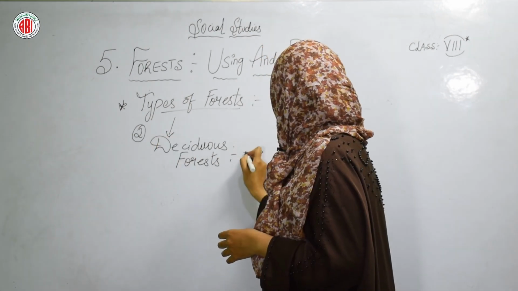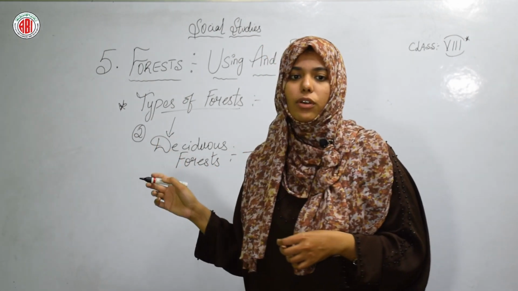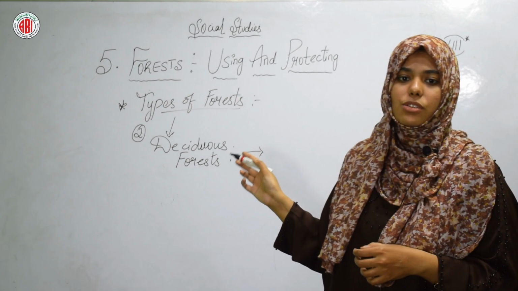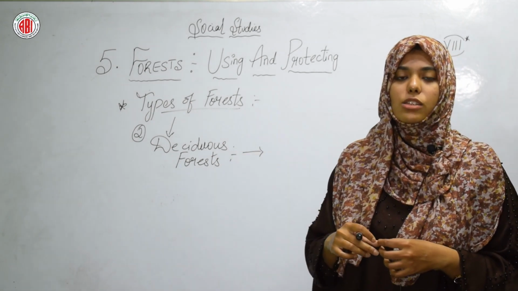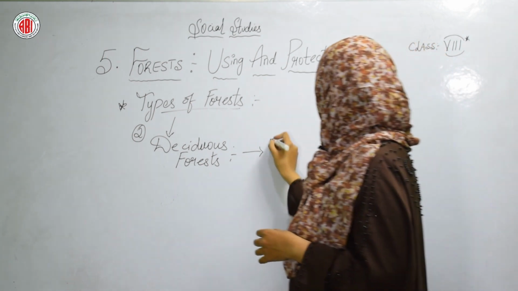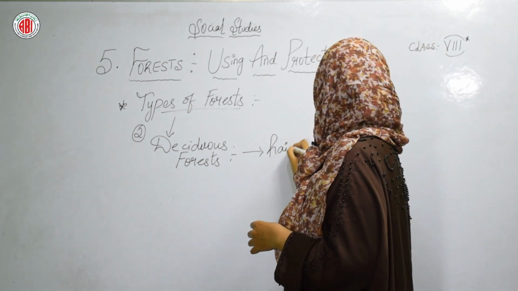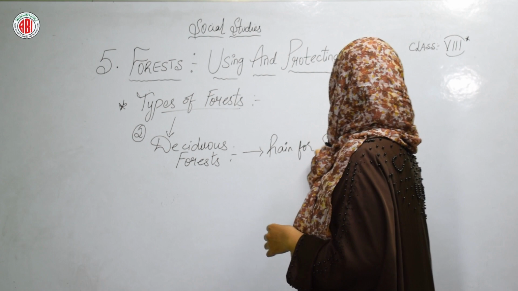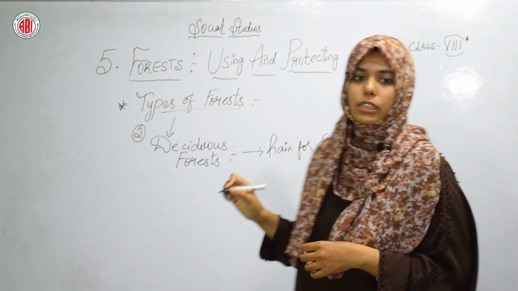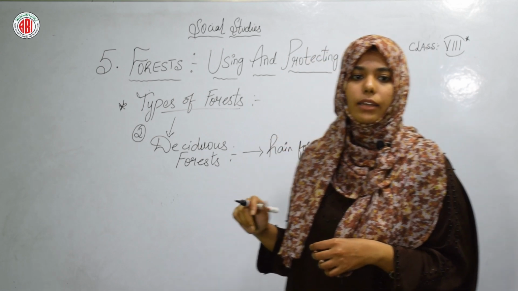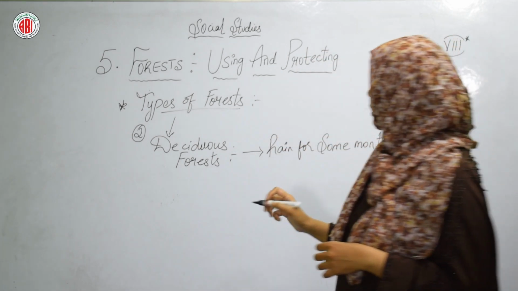The nature of the deciduous forest is that these forests will grow in regions where it rains for only some months, and is warm and dry for most of the year.